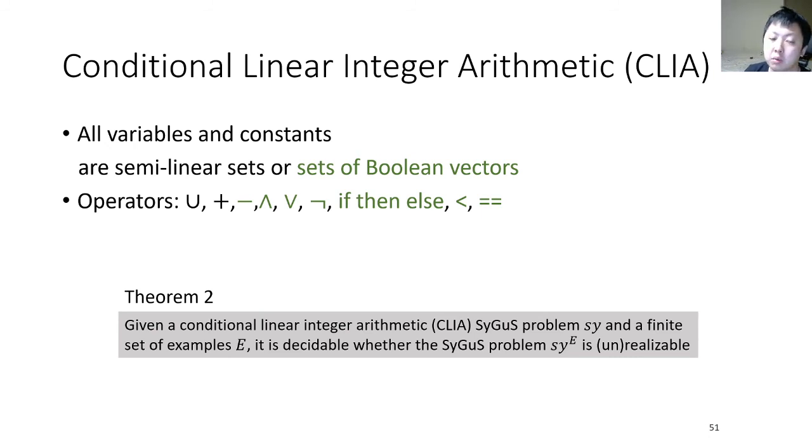For example, for minus, what we do is push the negation to the leaves to remove all minus operators. And for Boolean operators, what we do is solve the problem in stages. We first solve the integer parts and use the integer solution to solve the Boolean parts and remove the if-then-else operators. And we repeat this procedure until nothing changes and we reach the fixed point. At last, we can conclude a theorem saying that CLIA SyGuS problems with a finite set of examples are also decidable. More details can be found in our paper.